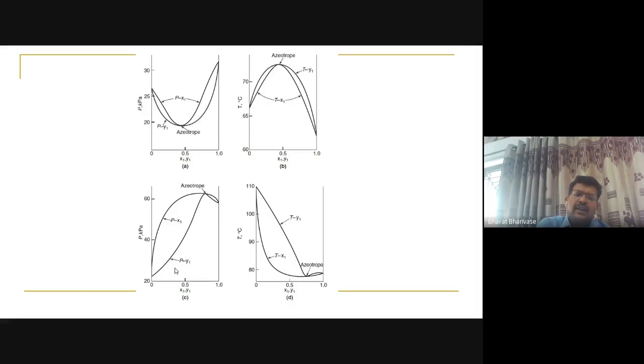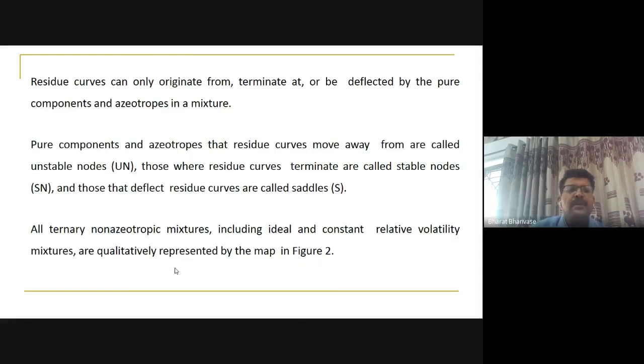But in the residue curve map, if you see, it originates from pure components or the lowest boiling azeotrope or lowest boiling component, and will move towards the highest boiling component here.